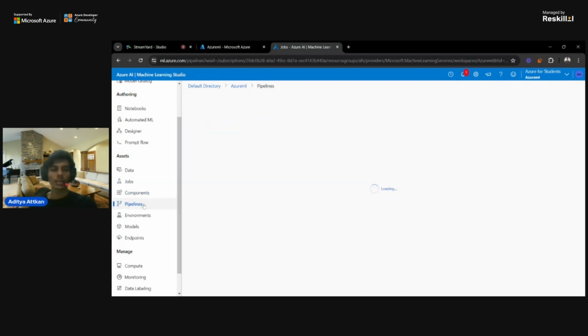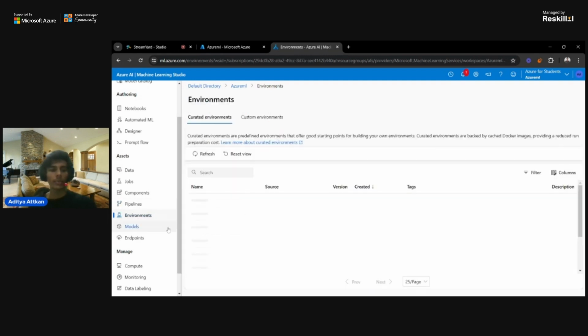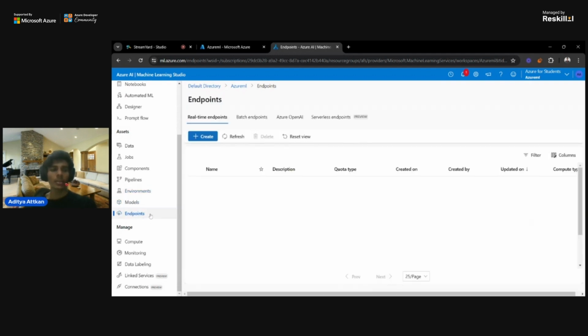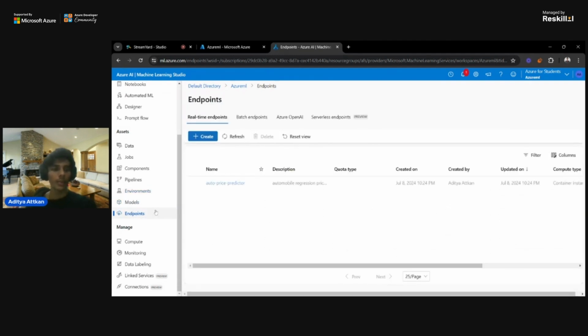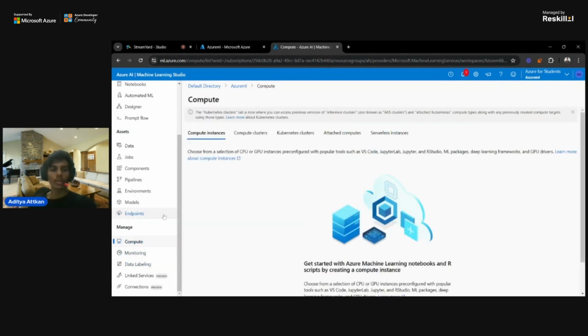And whenever we are prepared to deploy the model in the pipelines, we can just deploy that pipeline itself to use in web applications. Then we have some models. Here you can find the models already. And we have endpoints, and we have compute monitoring. Yeah, a bunch of services in that.